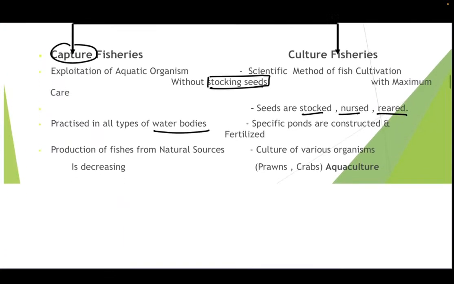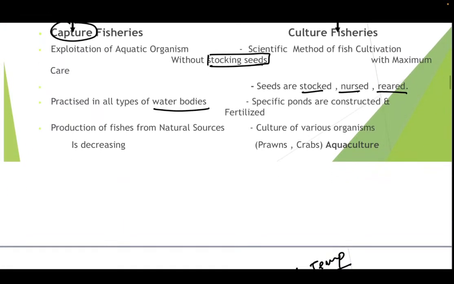Now we had discussed here that in capture fisheries, the production of fishes from natural sources is decreasing. So why is the production of fishes from natural sources decreasing? We all know that small fishes are eaten by large fishes. Then the large fishes are further eaten by even larger fishes. Thus the yield obtained from this is very less. So there is no specific yield.